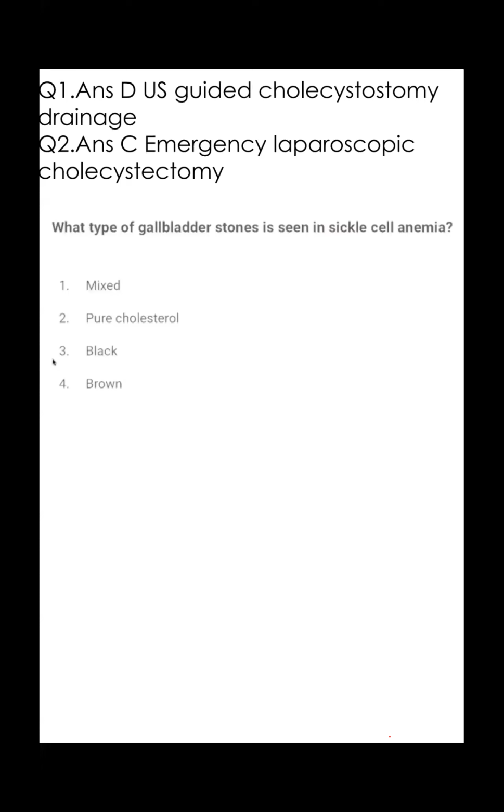Because of hemolysis, I think black colored stones. Okay, I'm waiting for other responses. Dr. Saba Jisan, what is the answer?